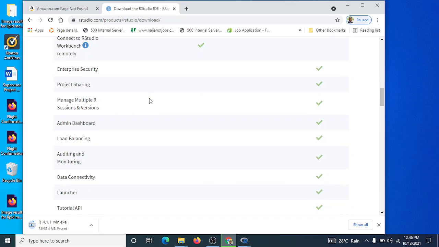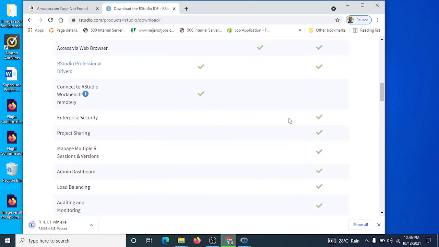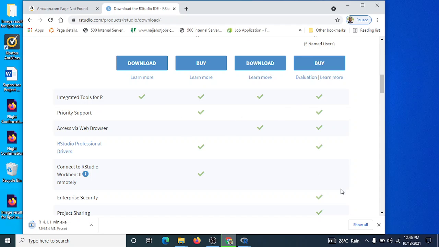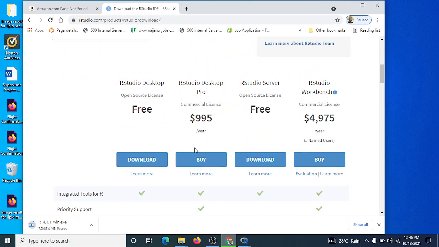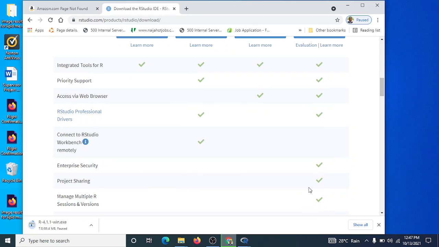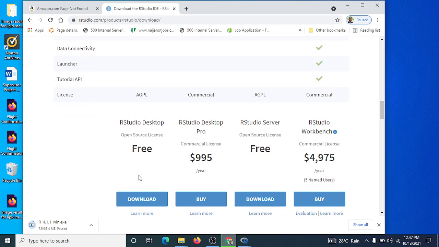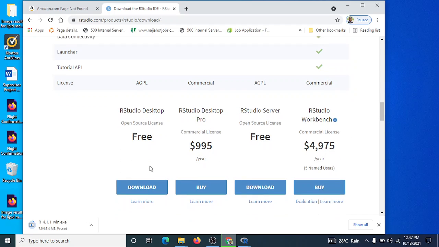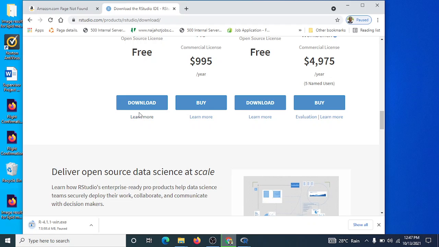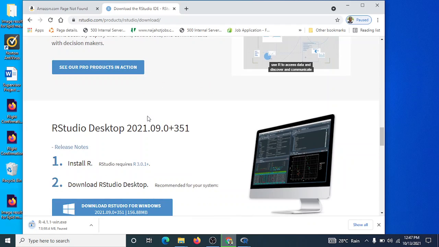Let's go down. All this is just telling us what each of these has over the other. In case you are buoyant, you can afford this. There are some advantages that will be accessible to you. But for now, all we need is just this. We can click that and get going.